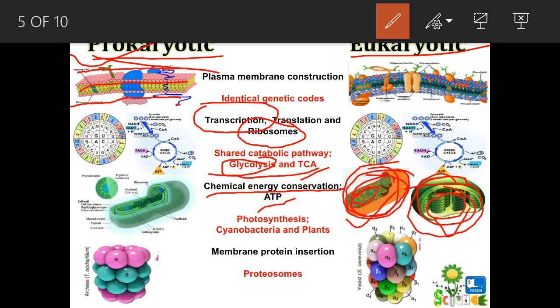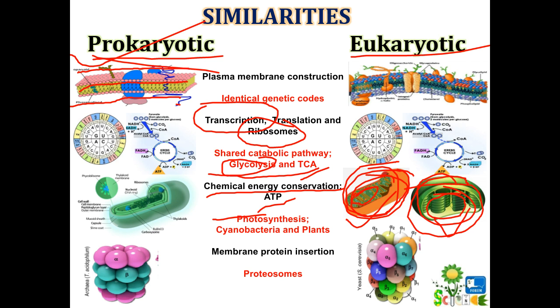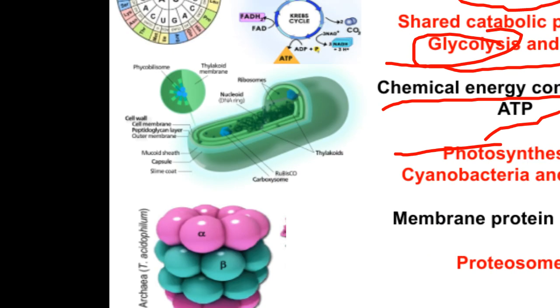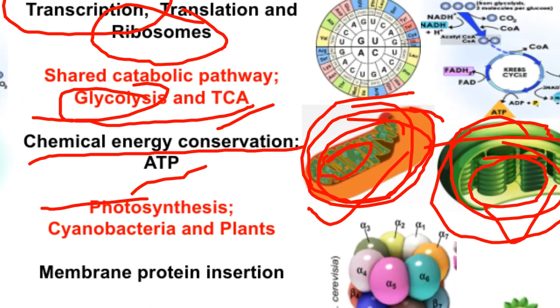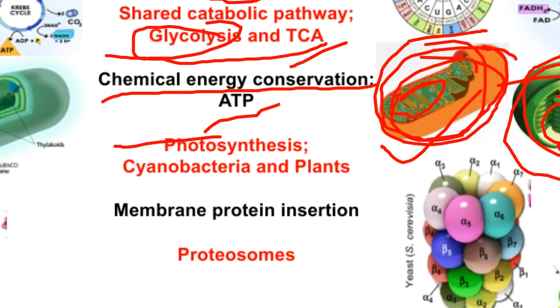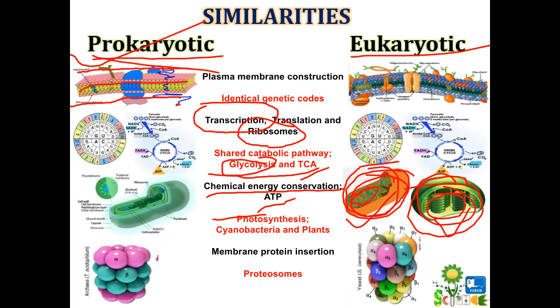Now come to photosynthesis. In prokaryotes, cyanobacteria are responsible for photosynthesis, and in eukaryotes it is the plant. Here this is the green structure for cyanobacteria where photosynthesis happens. Now this is the chloroplast, here photosynthesis happens. So this is again one similarity. Now come to membrane protein instruction.